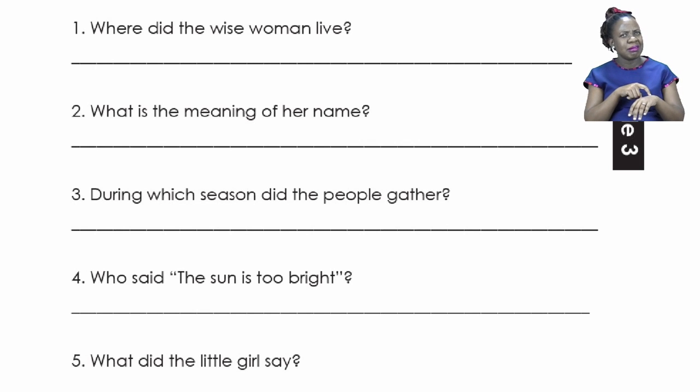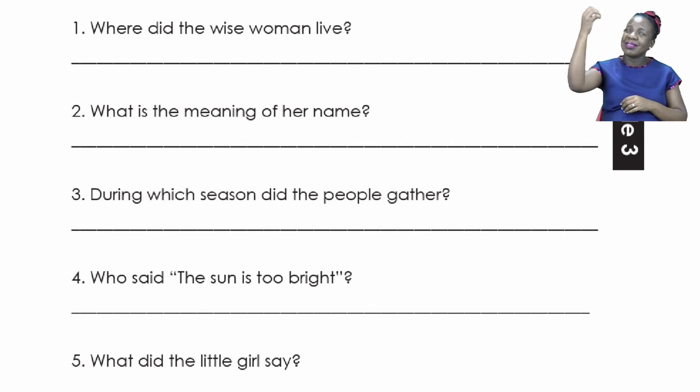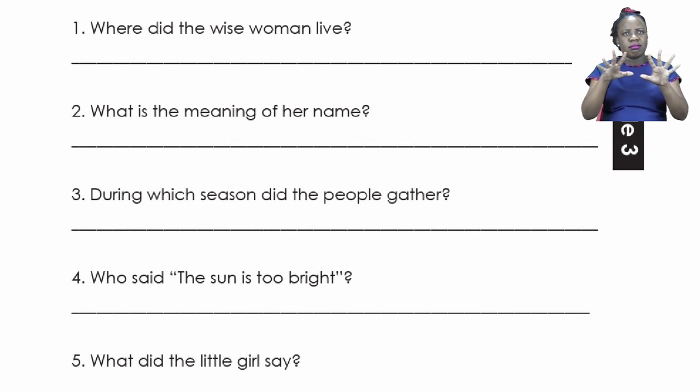Number 4 says, who said, the sun is too bright? And number 5 says, what did the little girl say?